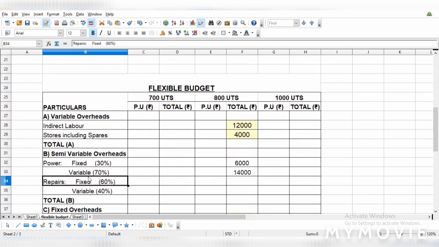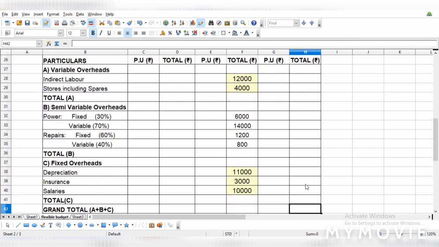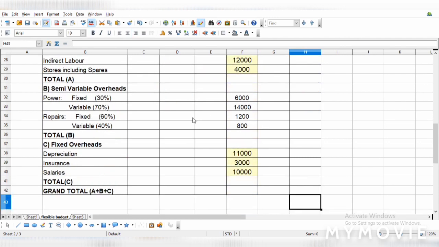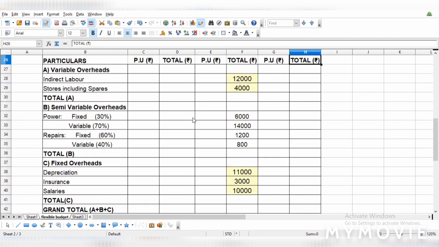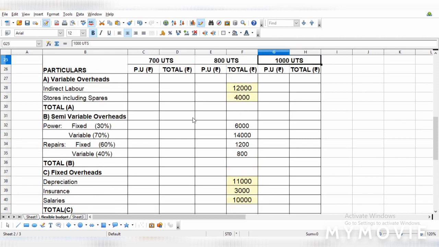So for repairs, fixed is 60%, which is 1200 out of 2000, and the balance is variable. So we have entered accordingly. Now we see that all the expenses have been entered, all the amounts given in the question.